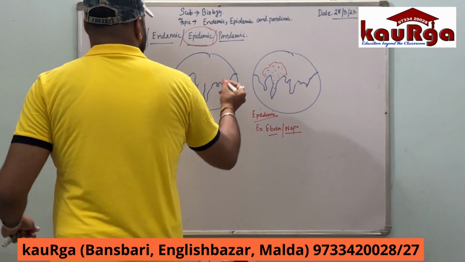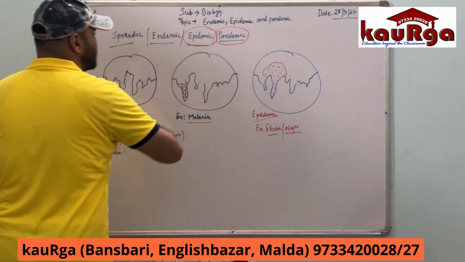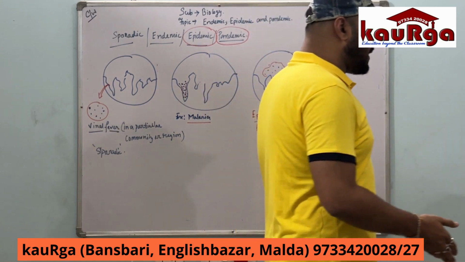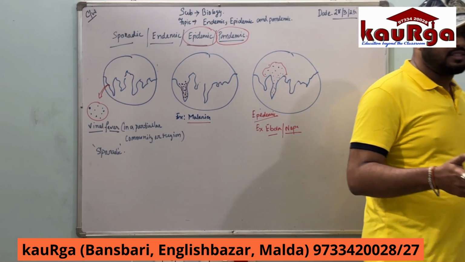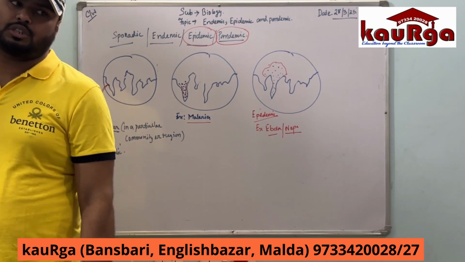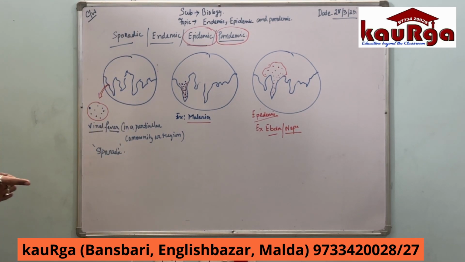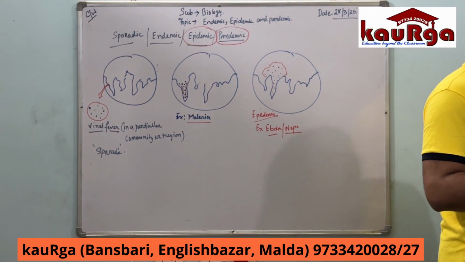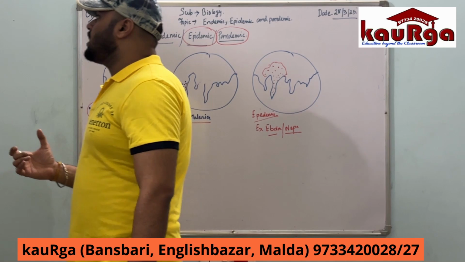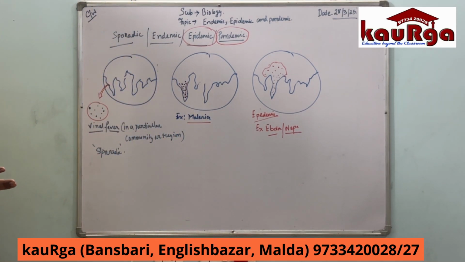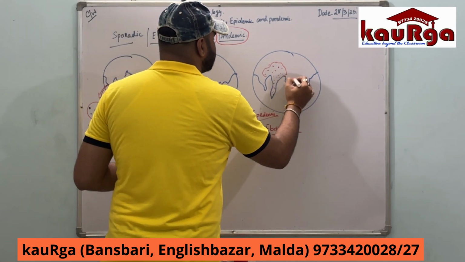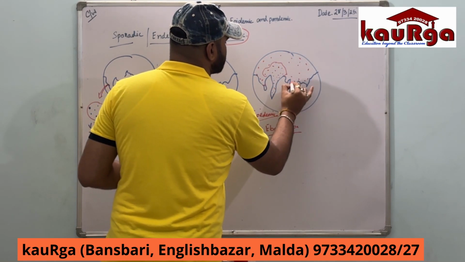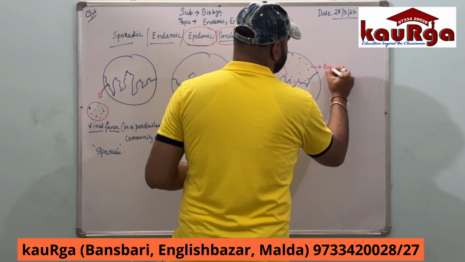Now, it comes to be the largest version of the spreading of disease, that is considered to be a pandemic. Recently, just a few years back, 4 years back in 2020, we faced such a pandemic which spread all over the world. What is that called? COVID-19, which is spread by a vector agent called SARS-CoV-2. For that the whole world had to shut down due to a massive pandemic. When an epidemic spreads on a larger scale to all other parts of the world, it is considered to be a pandemic.